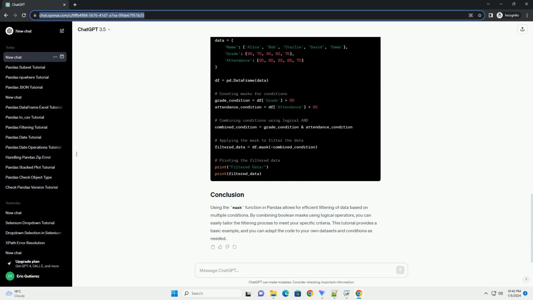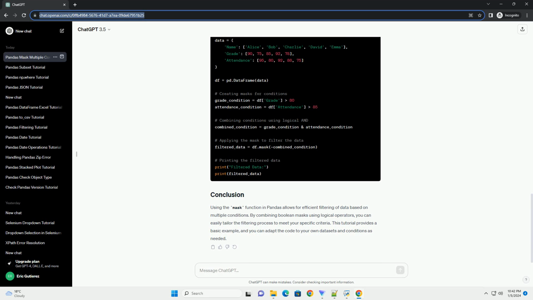Let's consider a scenario where we have a data frame containing information about students, and we want to filter the data based on multiple conditions such as grades and attendance. Now, let's say we want to filter the students who have a grade above 80 and attendance above 85.